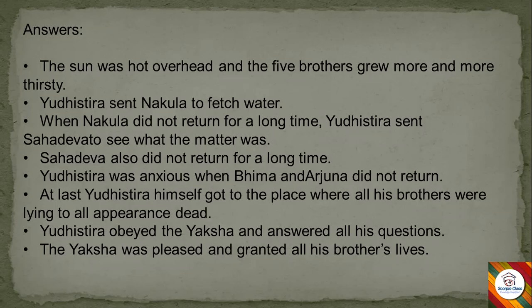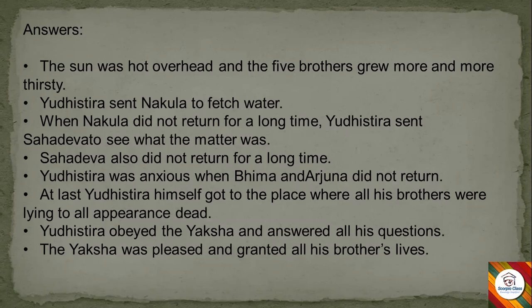The first point is: the sun was hot overhead and the 5 brothers grew more and more thirsty. Second, Yudhishthira sent Nakula to fetch water. Next, when Nakula did not return for a long time, Yudhishthira sent Sahadeva to see what the matter was. Then Sahadeva also did not return for a long time. Next, Yudhishthira was anxious when Bhima and Arjuna did not return.